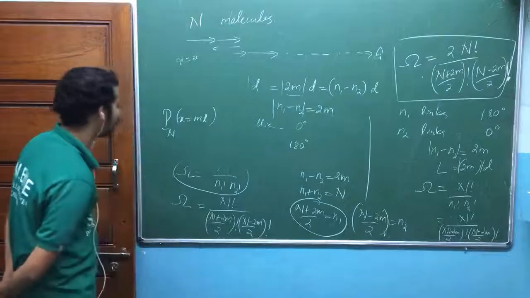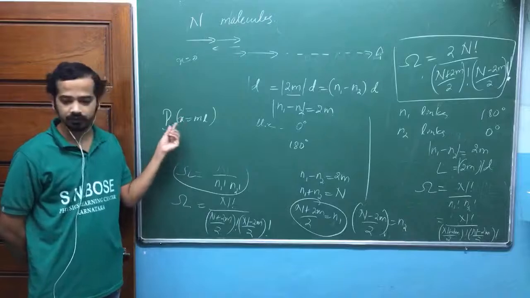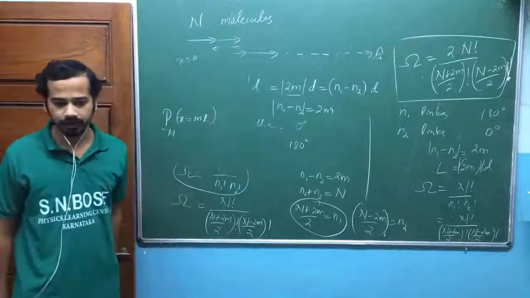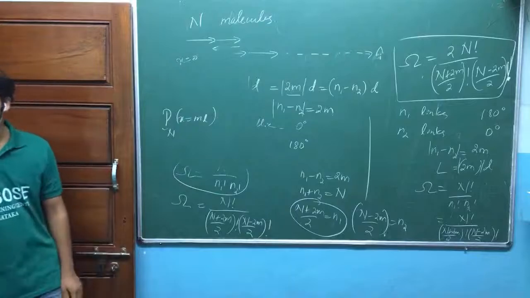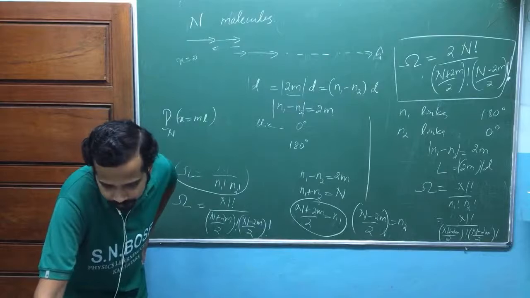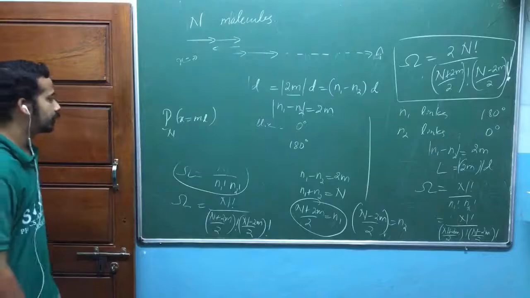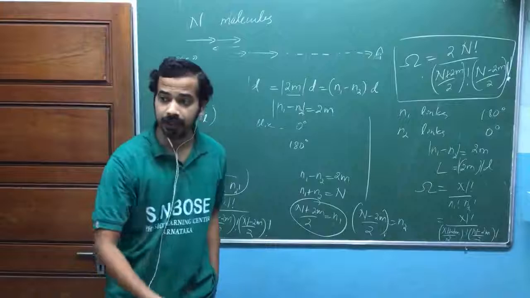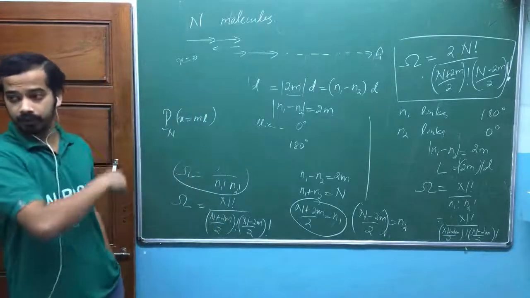But in the random walk problem, we have taken x which has a sign. X can be positive or negative; it's a point on the x-axis, so we have treated them differently. Taking n1 steps to the right and n2 steps to the left is very different from taking n1 steps to the left and n2 to the right.